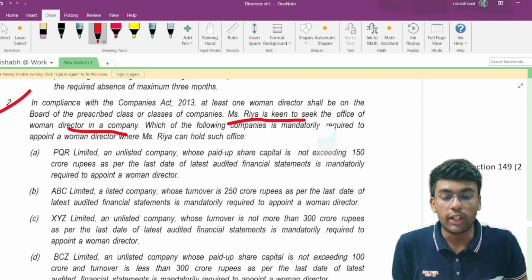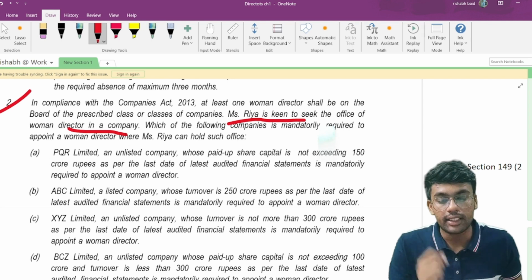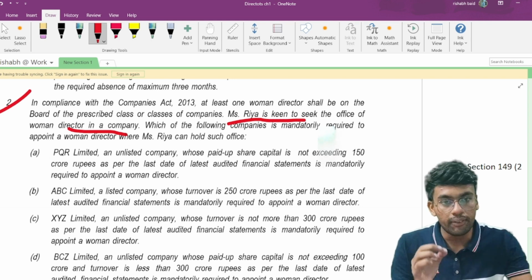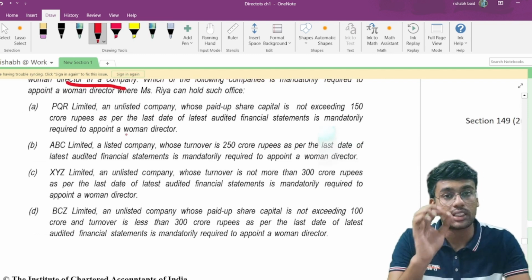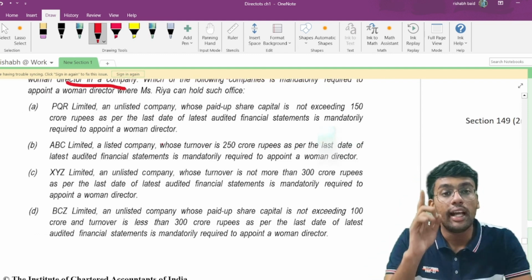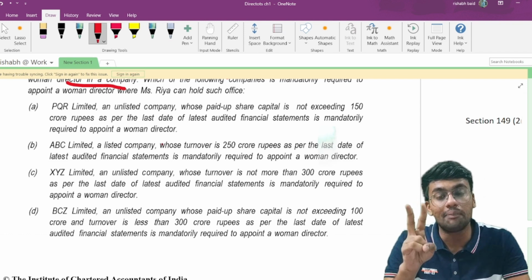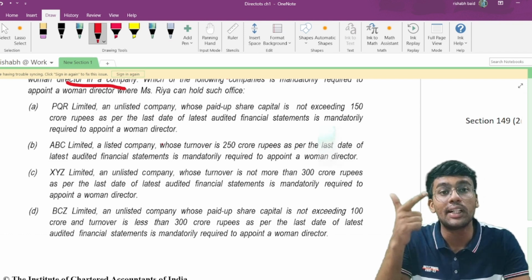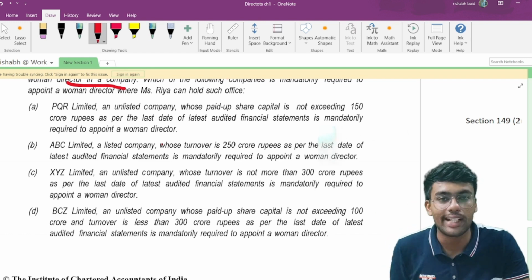Now, which of the following companies is mandatorily required to appoint a woman director where Miss Ria can hold such office? So if you remember, we have discussed section 149, the second proviso to section 149, which says every listed company is required to have a woman director. Every other public company having paid up share capital of 10 crore or more, or turnover of 300 crore or more, is mandatorily required to have at least one woman director on its board.